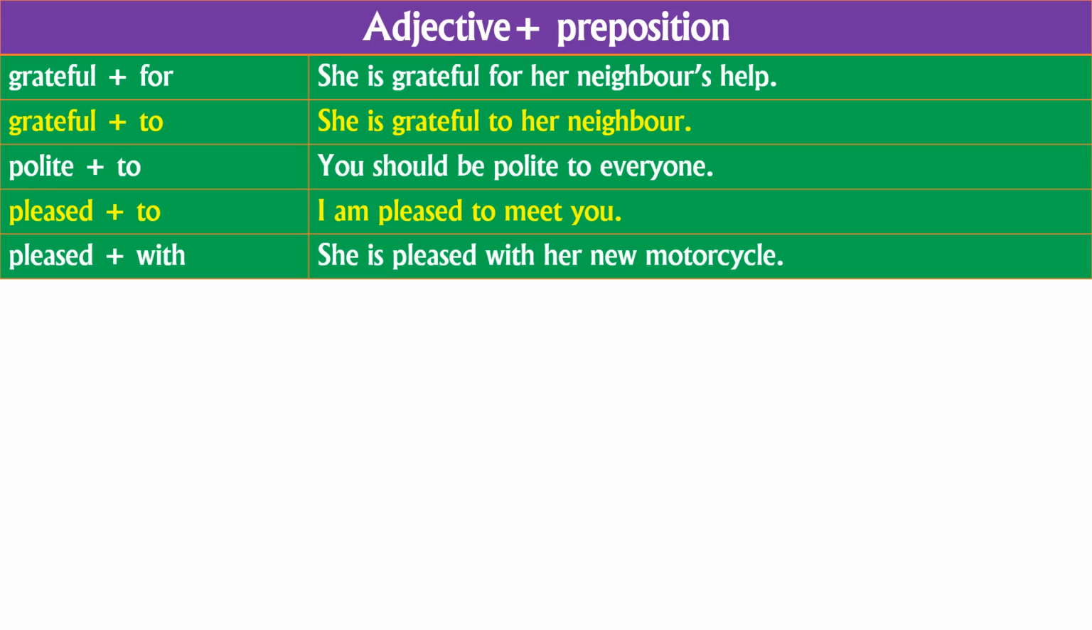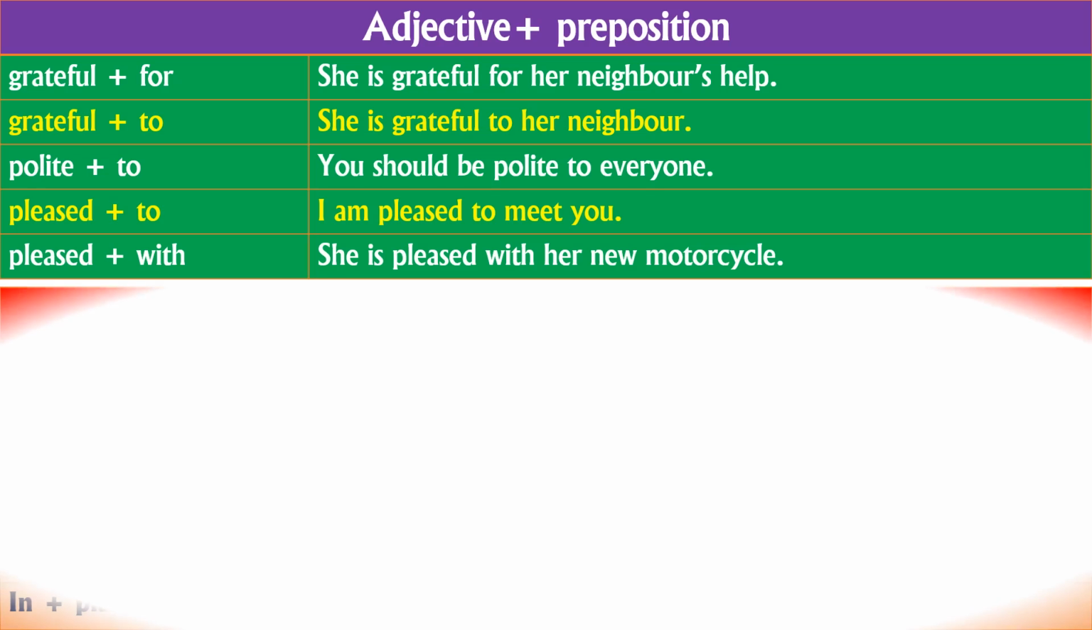So grateful, in the sense it is an adjective. So preposition in the sense for, to are the prepositions. Polite to, in the sense you should be polite to everyone. Pleased to, I am pleased to meet you. Pleased with, she is pleased with her new motorcycle. So these are the words, for example, adjective plus prepositions, right?